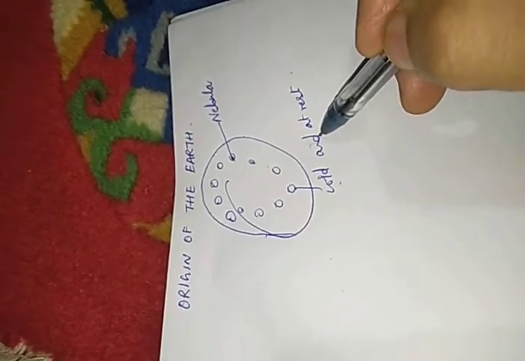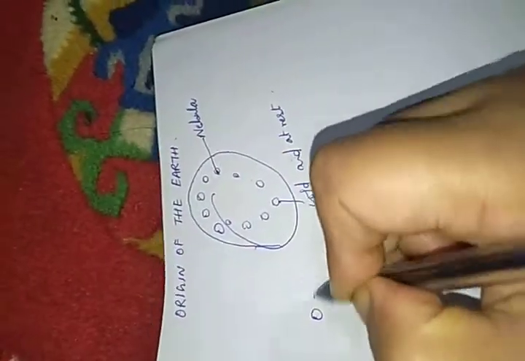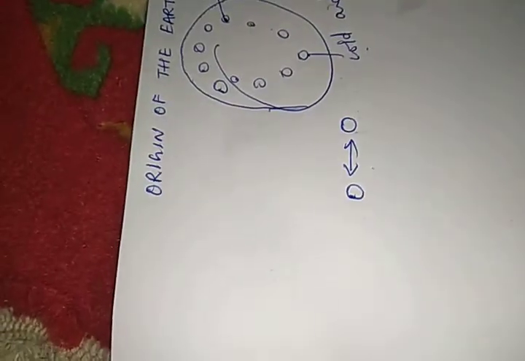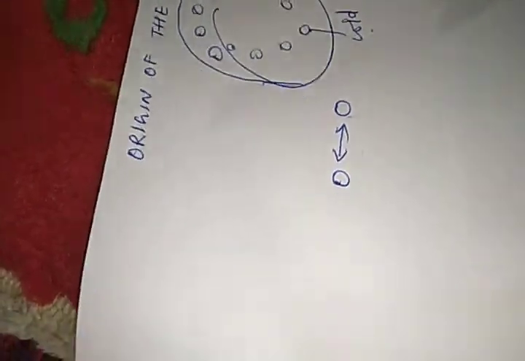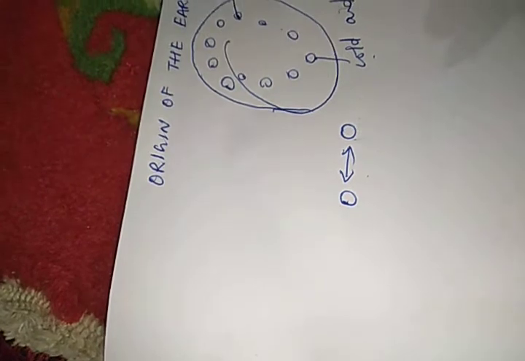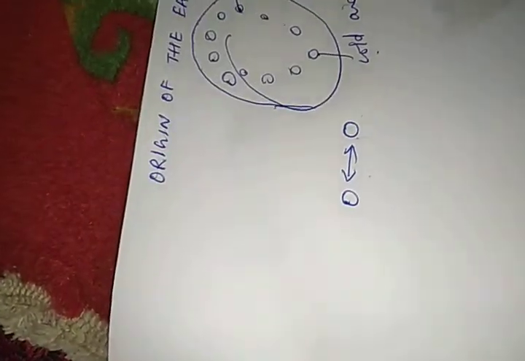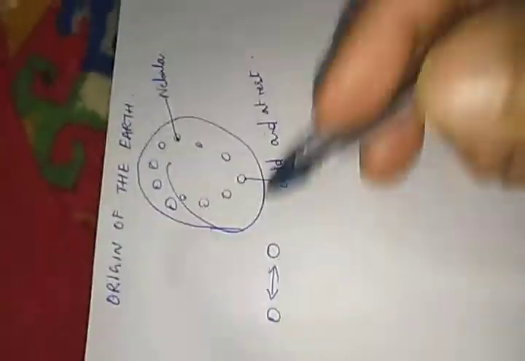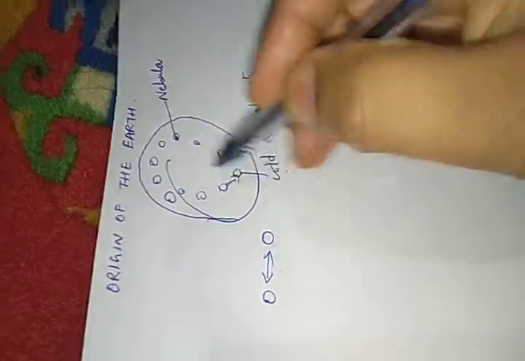After that, he assumed that these particles started to collide with each other. The reason he gave was gravitational attraction. Because they got attracted, they started to collide.